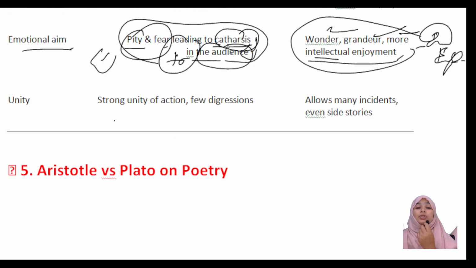What about unity? Tragedy has strong unity of action, with few digressions. What about epic? It allows many incidents, even side stories. Yes, we can see it.